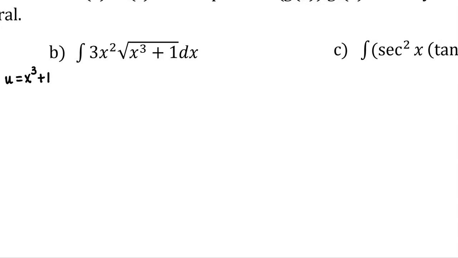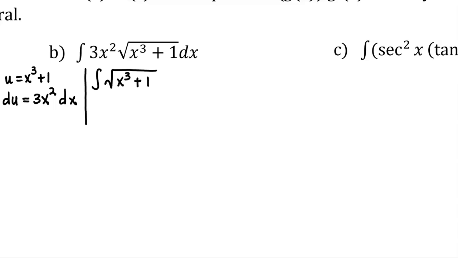I'm now going to take the derivative of u, which we call du. It is 3x squared, and remember to keep a dx on the end of that since we are dealing with integration. So now I can rewrite this integral just to help us wrap our heads around this. I'm first just going to move some things around so you can see what's happening. I'm going to move the square root to the front, and then this 3x squared I'm going to move to the back. So this is now just going to be a 3x squared in the back with the dx.